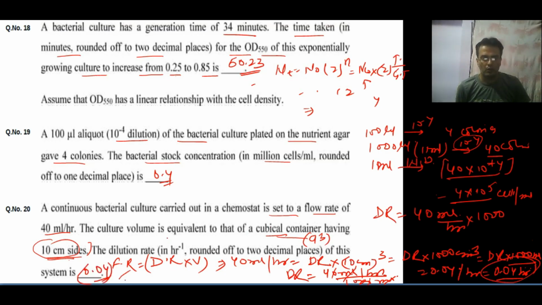Okay, so with this, we have finished the complete solution of microbiology from the GATE 2020 life science question paper.